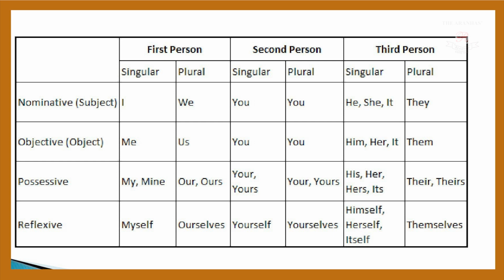Your or yours. This remains the same in singular and plural. If I talk about the third person, his or her or hers or its, it becomes their and theirs. In reflexive, if I talk about first person singular, it is myself, and it becomes ourselves in plural. In second person, it is yourself,